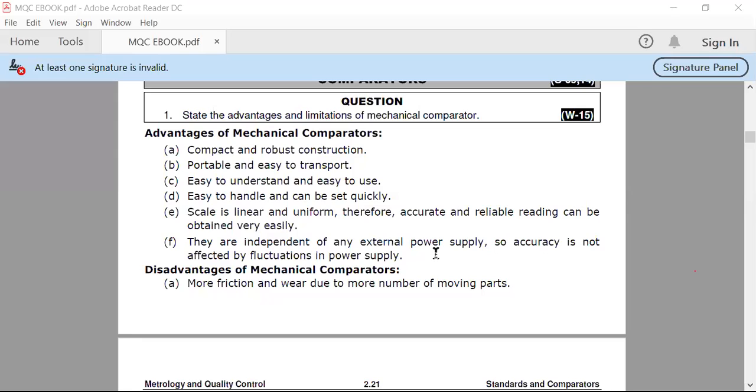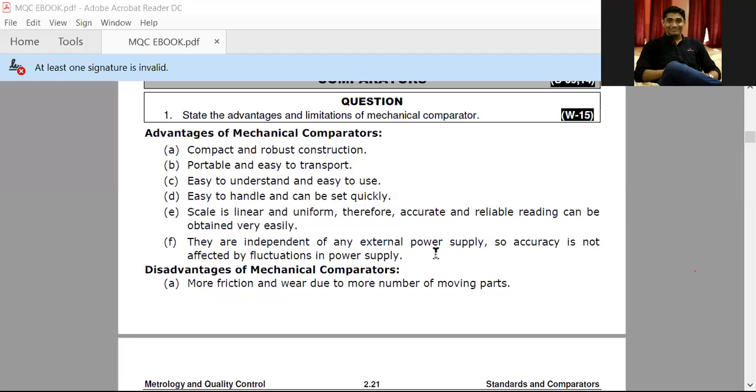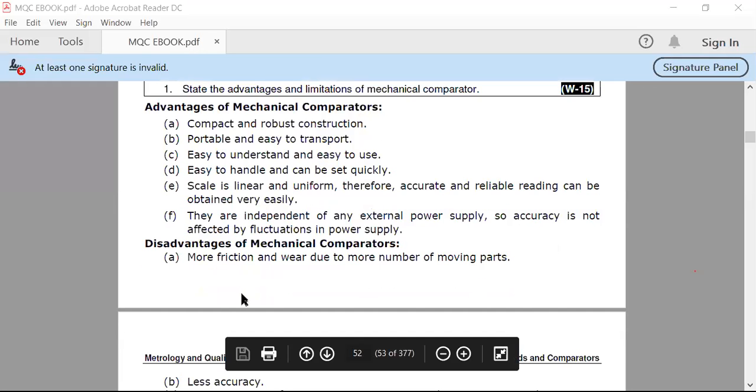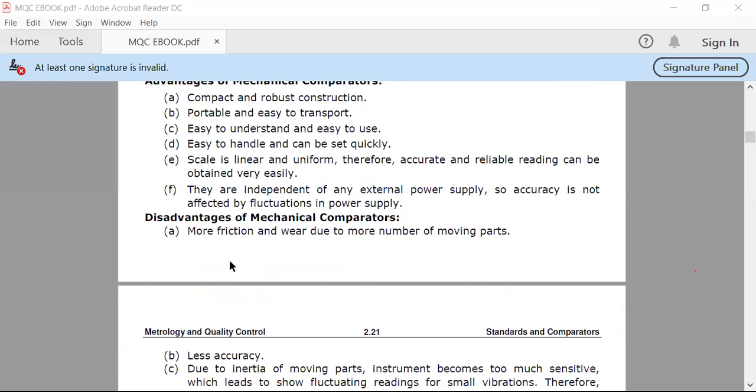The accuracy is not affected by fluctuation in power supply. The accuracy variation is independent of the power supply. In some electronic comparators, it may happen that the supply voltage or current changes, and the efficiency may vary due to frequency changes. Now let us see the disadvantages of mechanical comparators. These are some advantages. Now see what the disadvantages of mechanical comparators are.